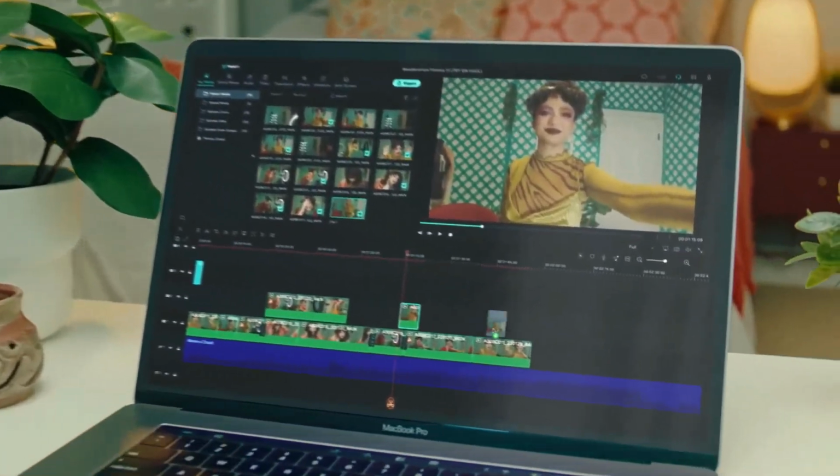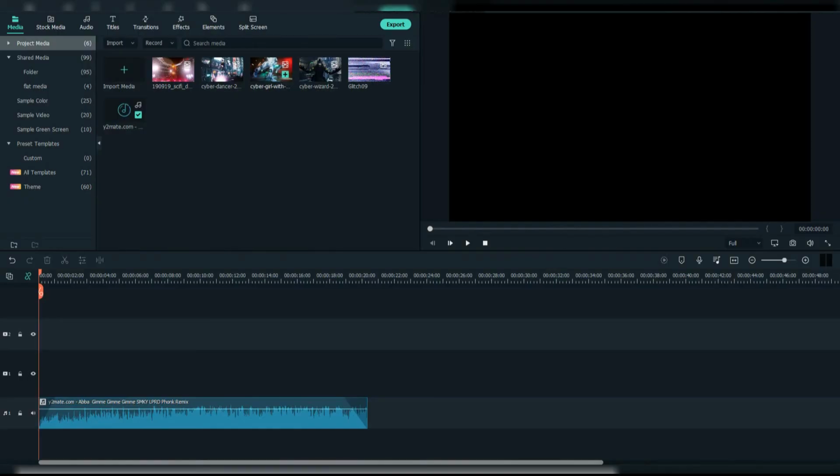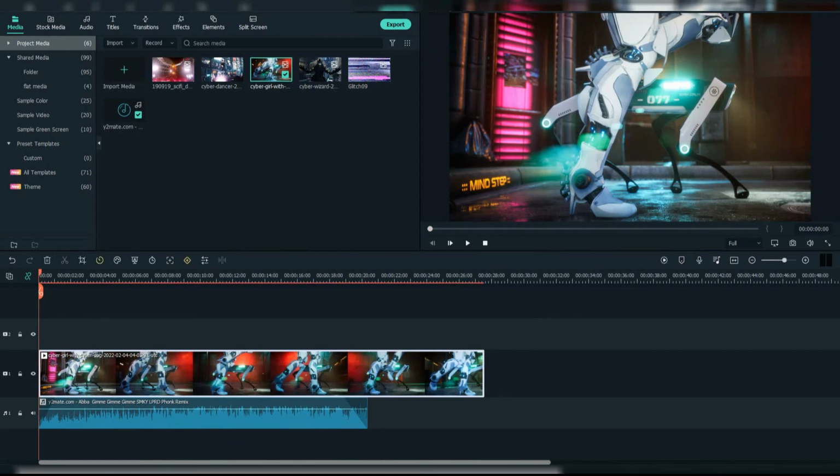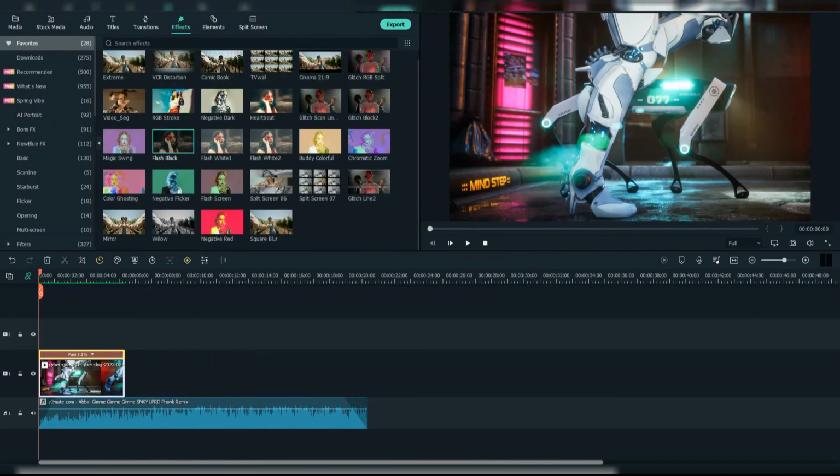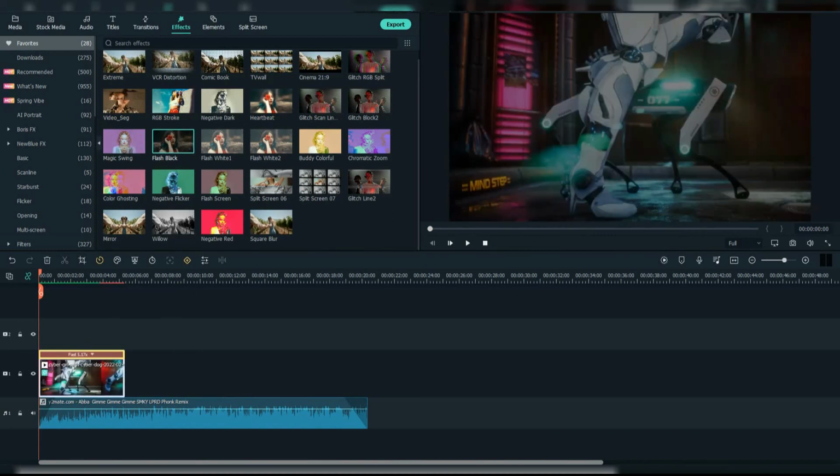Now let's jump into the video. Firstly, drag the footage to the timeline. Now everyone should use their own creativity for the video depending on the song. This is our version with interesting footage from Envato, and some very cool Filmora effects. For the first footage I've used the flash black effect.